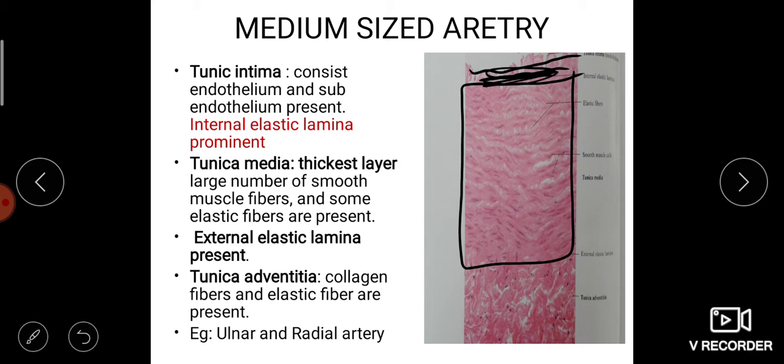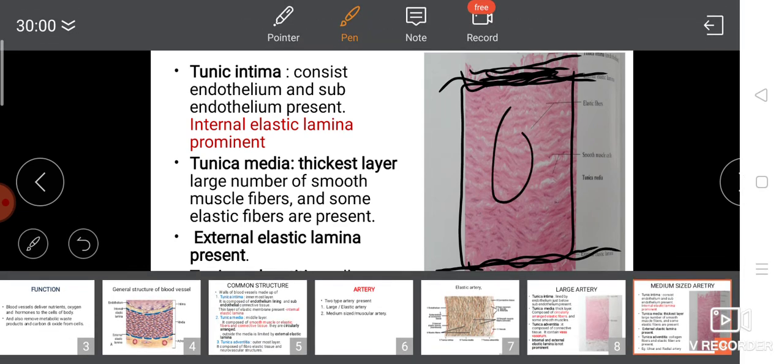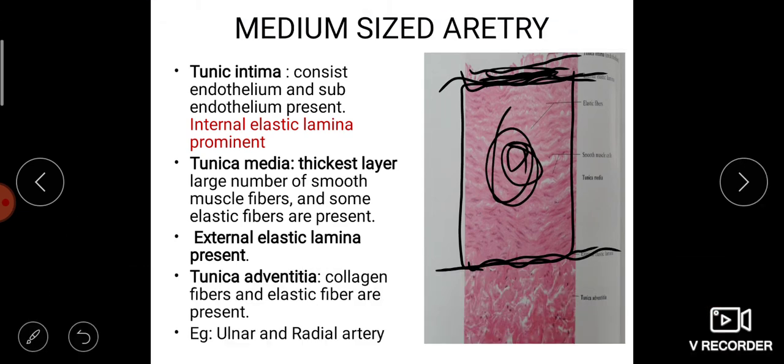The tunica media is the thickest layer. A large number of smooth muscle fibers are present. Some elastic fibers are present. Then the internal and external elastic laminae are very prominent here and here. It is prominent because we can discriminate the internal and external elastic tissue from the tunica media, because the tunica media is muscle tissue and the internal and external elastic laminae are elastic fibers. We can discriminate this elastic fiber from the muscle fiber when we view under the microscope.